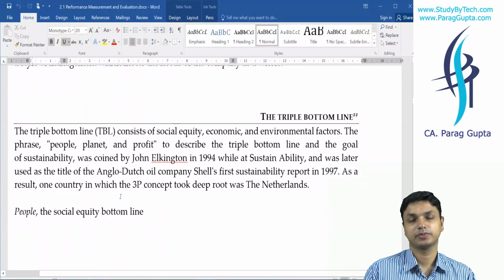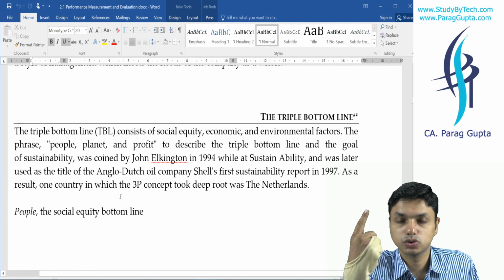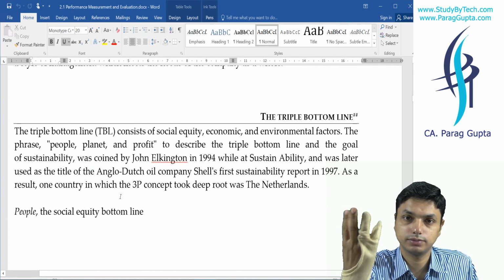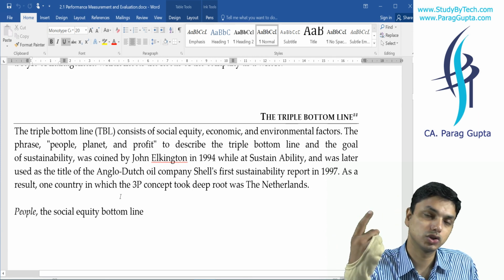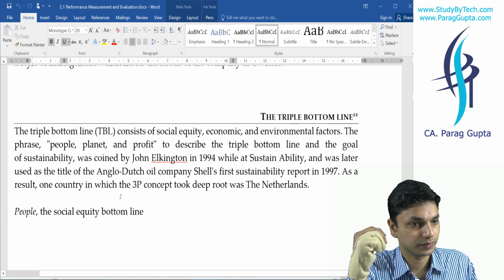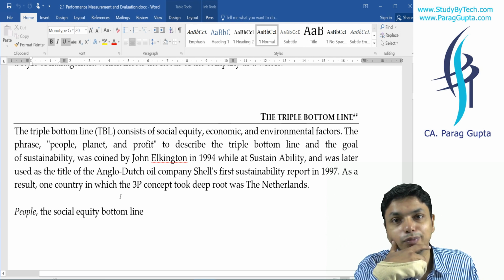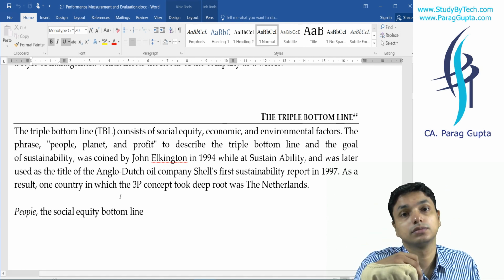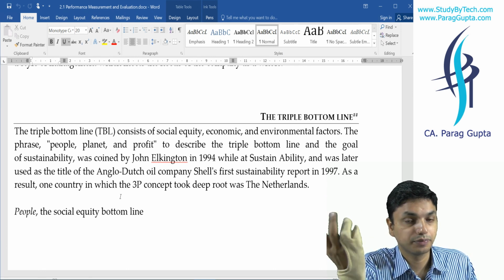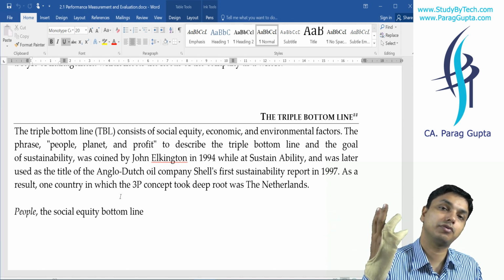Triple bottom line. There were three kinds of bottom lines: social, environmental, and economic. Social means people, environmental means planet, and economic means profit.